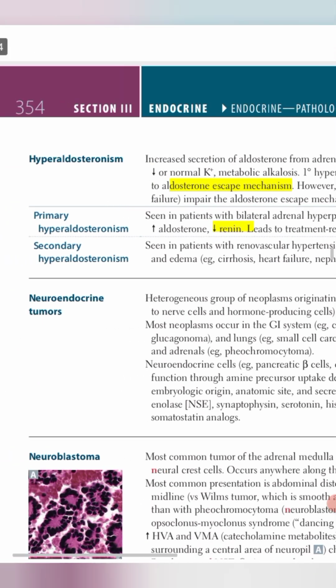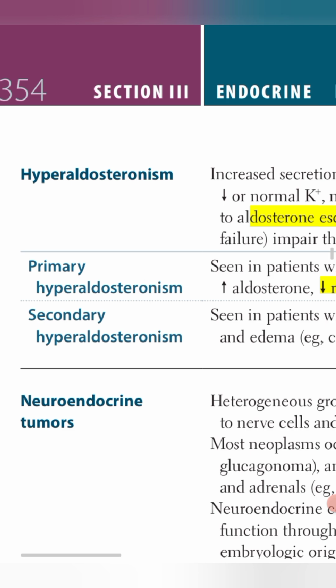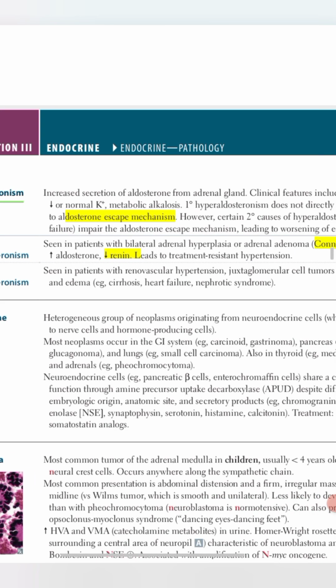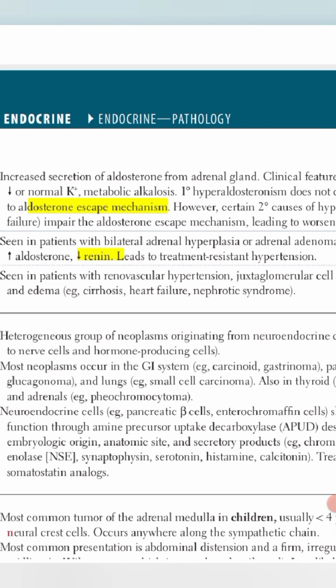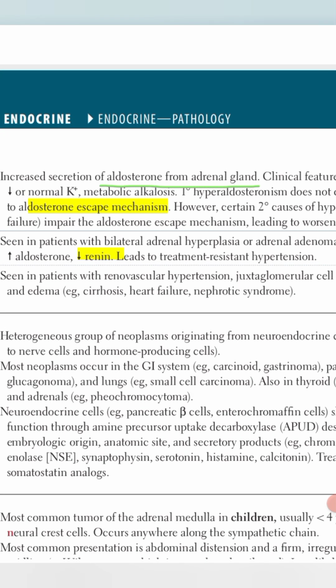Our next topic of discussion is hyperaldosteronism, which means there will be an increased level of aldosterone. We know that aldosterone is a hormone that is secreted by the adrenal glands. It causes sodium and water retention and potassium and hydrogen excretion. It is the increased secretion of aldosterone from the adrenal glands.